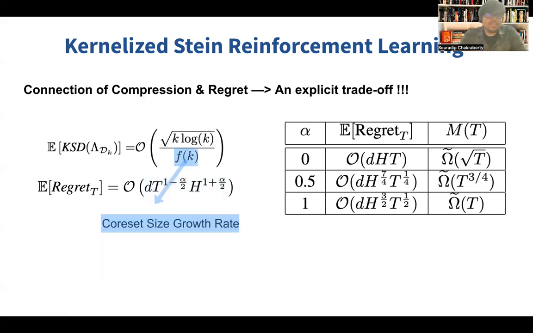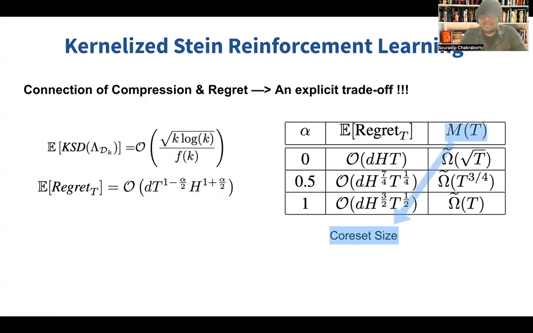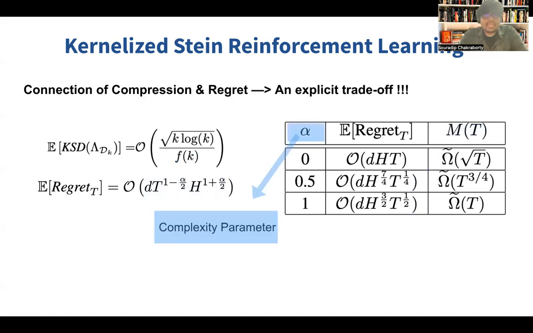So here f_k denotes the coreset size growth, or the dictionary growth rate, and m_t is the complexity or the coreset size. Alpha is the tunable parameter. You can see that when alpha is 0, we get a linear regret. Basically it's almost like we keep the dictionary unbounded and don't control anything. But when we control it to a certain extent, when alpha is 1, we get the best known regret for PSRL, with relaxed conditions. And this trade-off is very unique, which we brought into the analysis with kernelized Stein discrepancy.